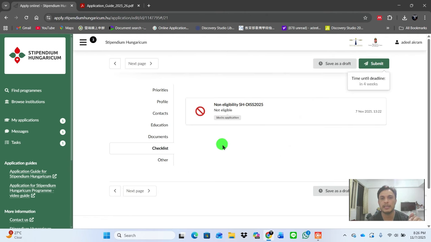The next one is the checklist. Because I did not provide any kind of documents here, you have to provide all of these documents. Then they will show you that you have all of your checklist here.